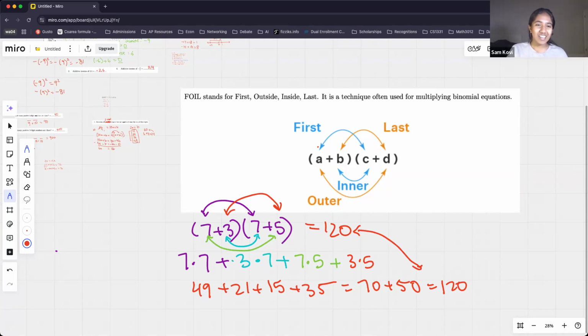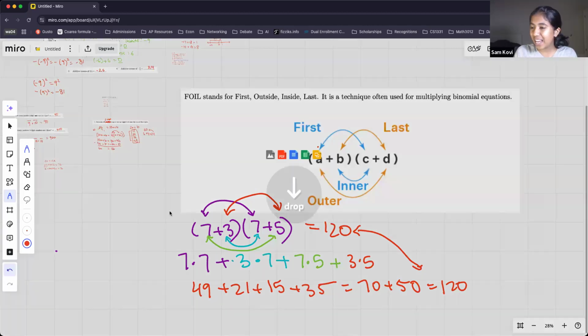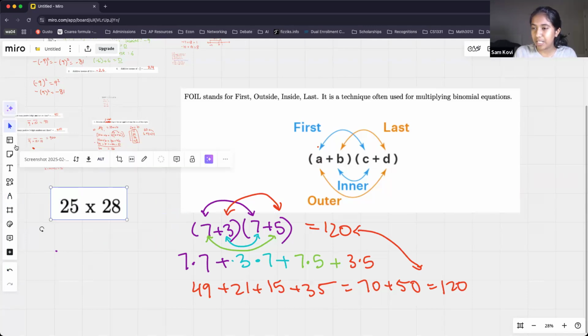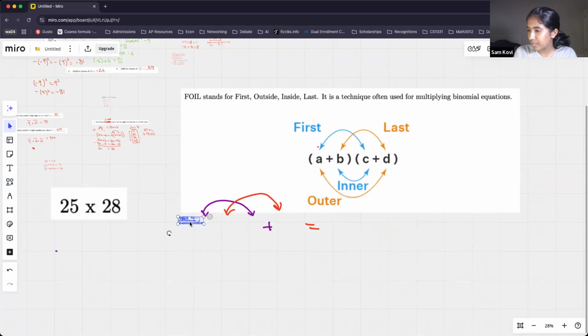All right, let's take a look at some examples and then we'll go ahead and move on. Let's try this example. I'll leave the FOIL diagram on the board, but I'll erase the one that we did. So, what is 25 times 28? Don't use a calculator. And if you know any tricks for multiplying 25s or 28s... I know a trick for multiplying 25s. Oh, cool. Okay, you can use it to check your work, but make sure to try this problem with FOIL because I want you guys to get used to that.